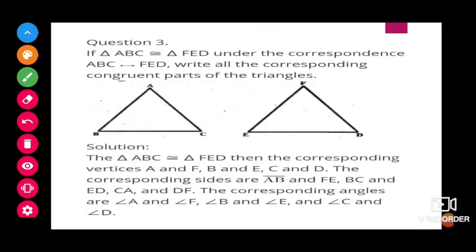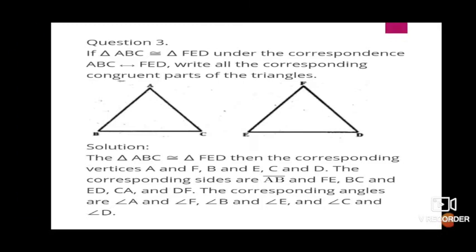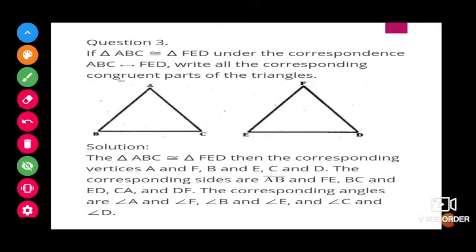Next, question number 3. If triangle ABC is congruent to triangle FED under the correspondence ABC to FED, write all the corresponding congruent parts of the triangles. As I told you already, if ABC is congruent to FED, then the corresponding parts will be: for A, F; for B, E; for C, D.